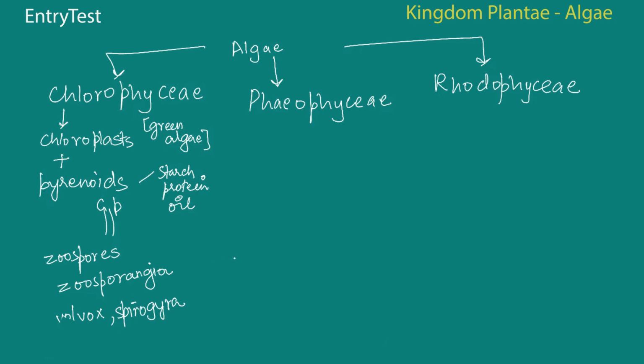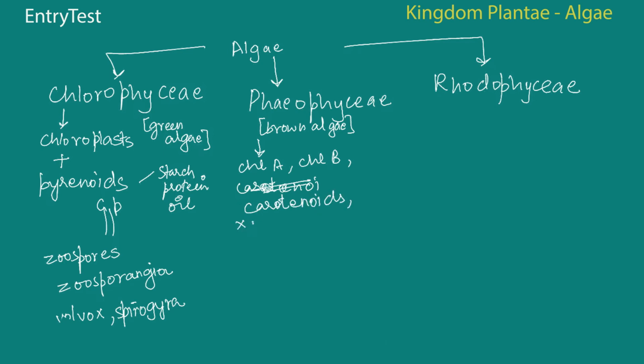So this is about the Chlorophyceae. Now, Phaeophyceae are commonly known as the brown algae. It's not that they don't have chlorophyll, they have the pigments chlorophyll A, chlorophyll B, but apart from chlorophyll, they also have two more pigments, that is carotenoids, and xanthophylls.